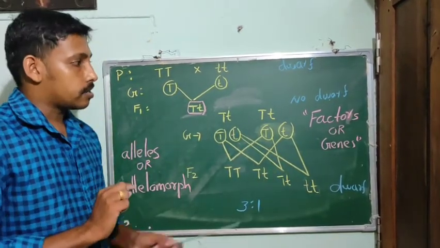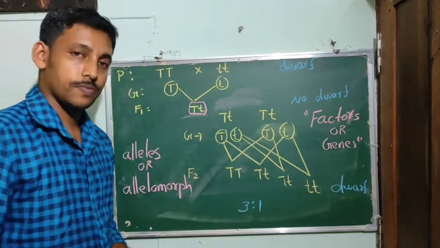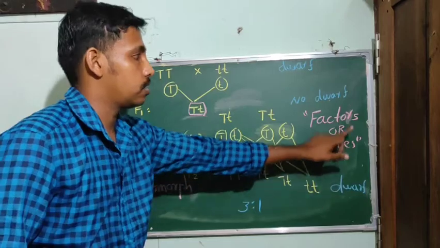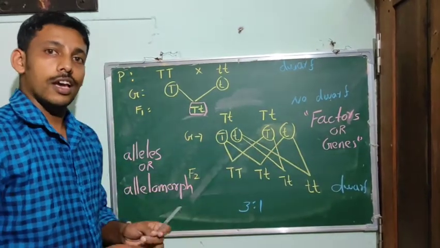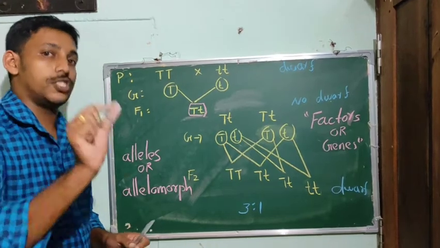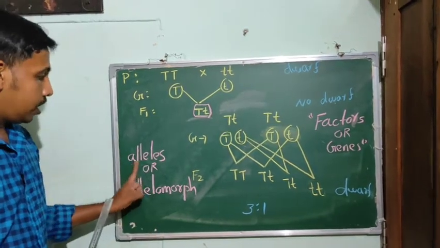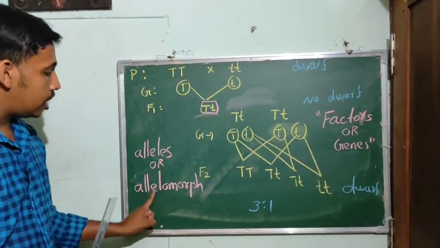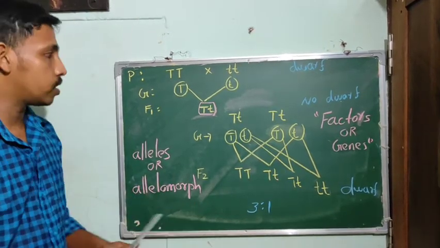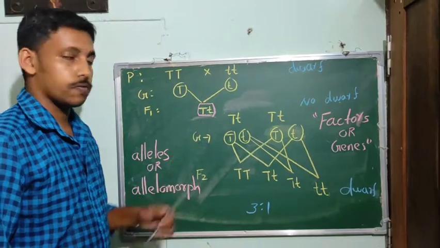Now these factors are known as the genes. And the various forms of a gene are known as the alleles or allelomorph.